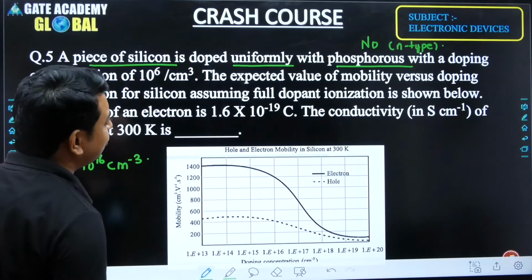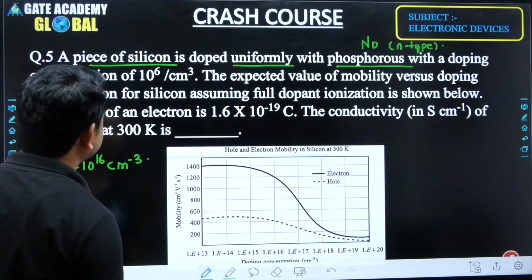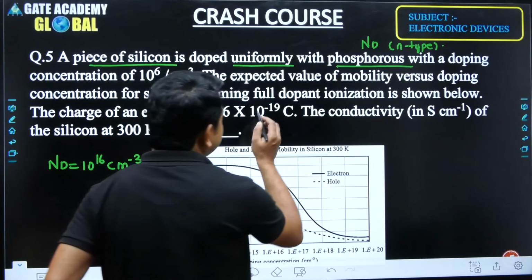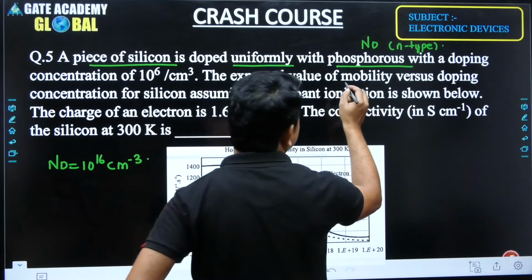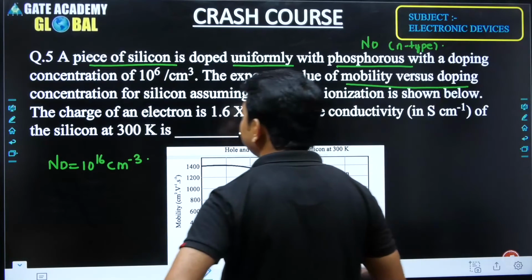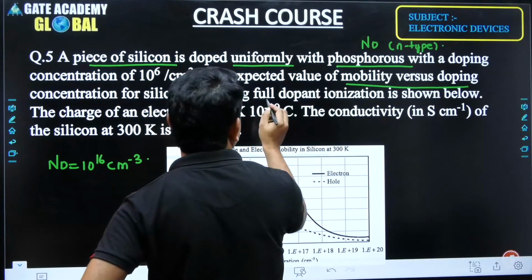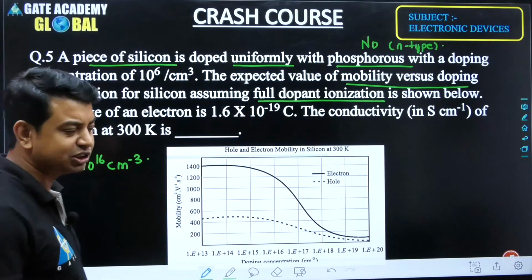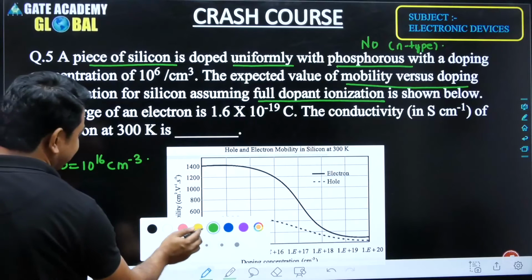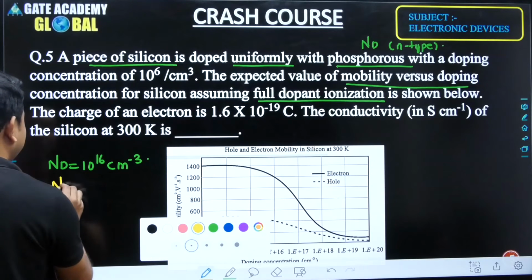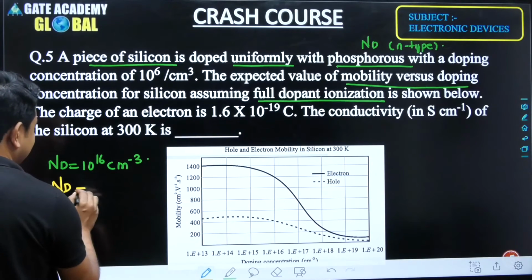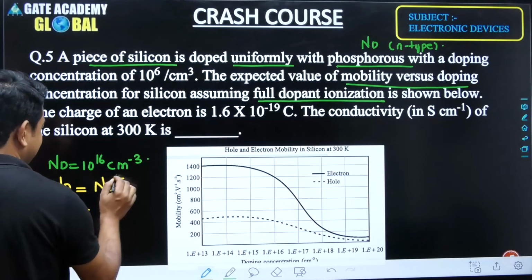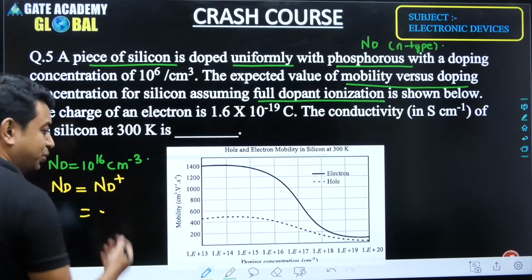The expected value of mobility versus doping concentration for silicon assuming full dopant ionization. Full dopant ionization means that whatever doping concentration we have, we get the same number of ions, and these are positive because these are donor atoms.